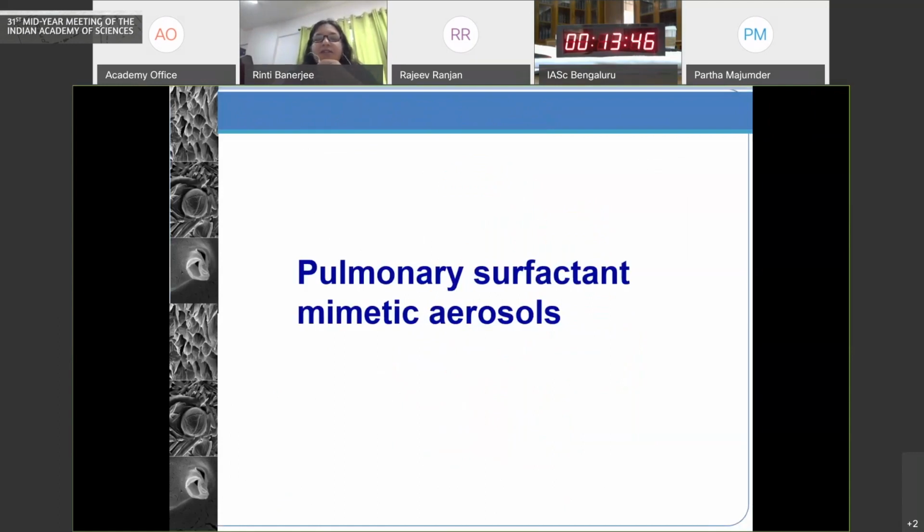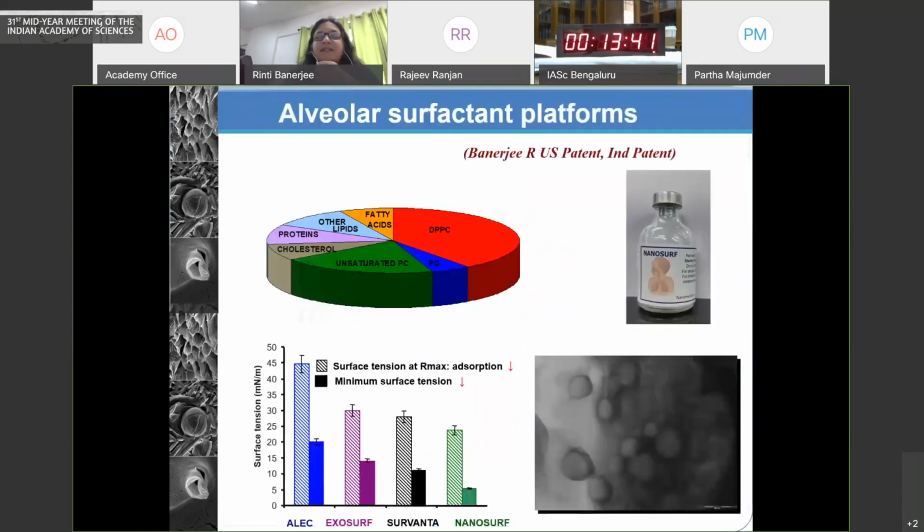So to go on to some of the platforms for delivery that we've been working on, the first is what we call pulmonary surfactant aerosols. Now, this is a unique structure which is composed of various phospholipids and surfactant-specific proteins, and it lines the alveoli, or the air sacs, in our lungs.